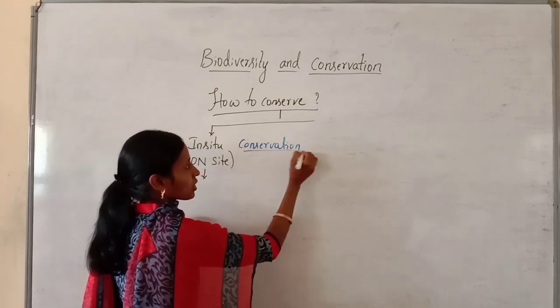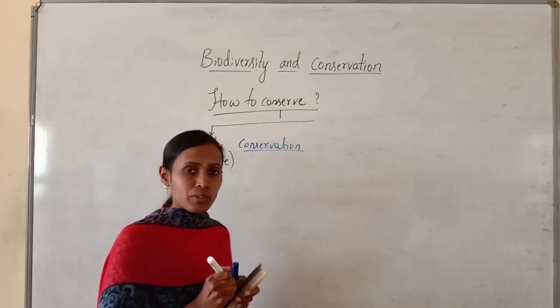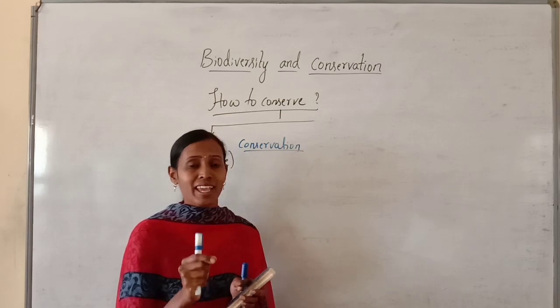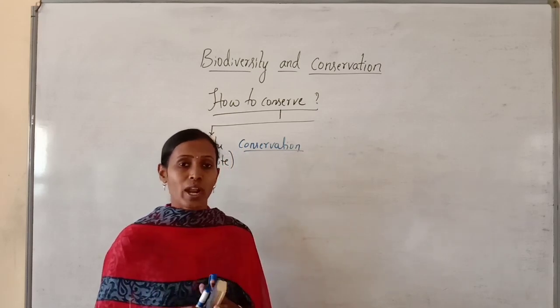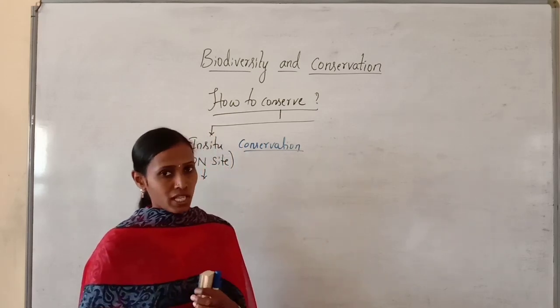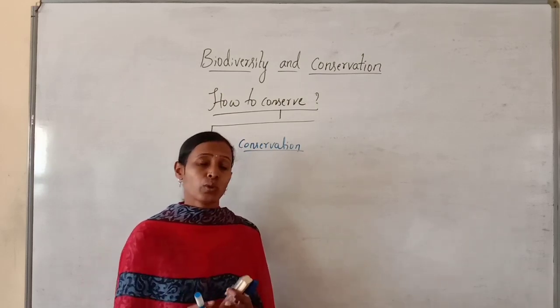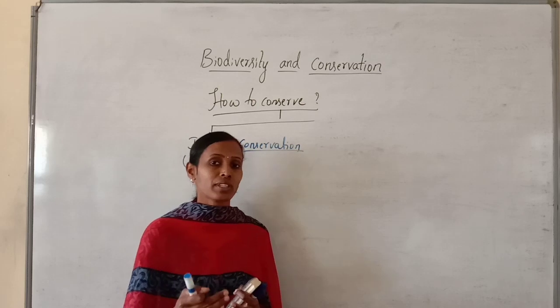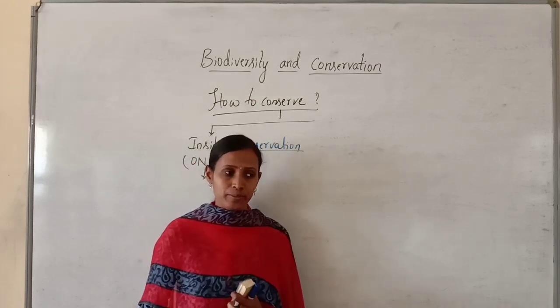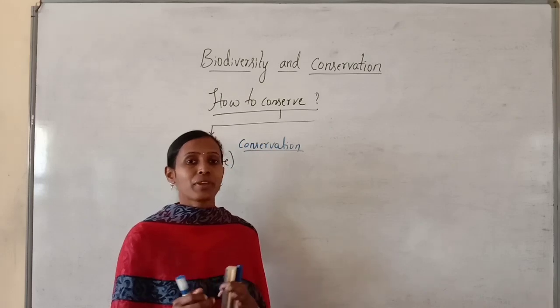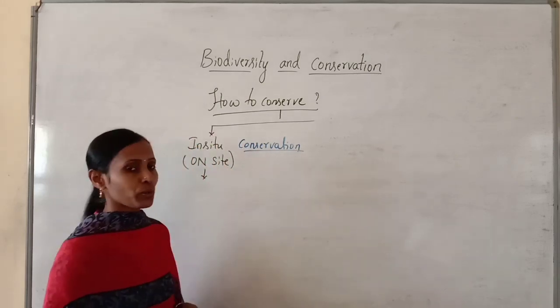Already you know the definition. What is in situ conservation? The conservation of species within their natural habitat is called in situ conservation. The name itself says in situ refers to conserving the species within their natural habitat. Then we will see the various methods of in situ conservation.